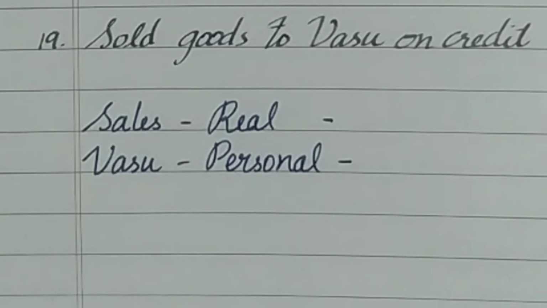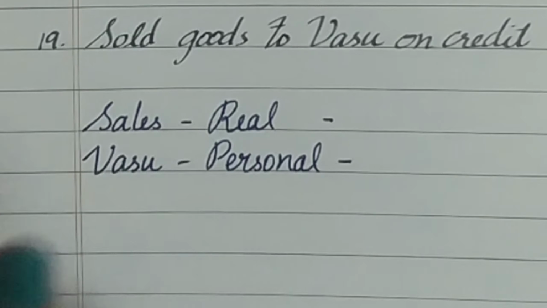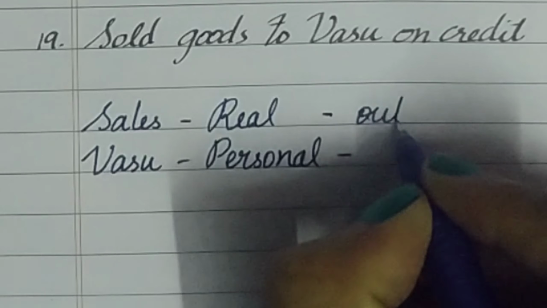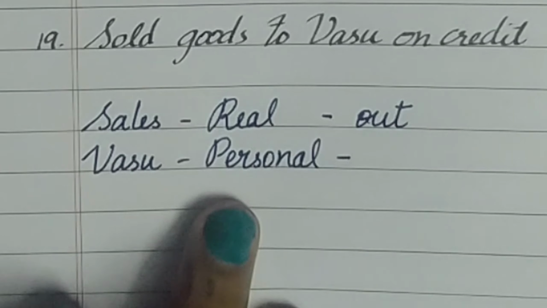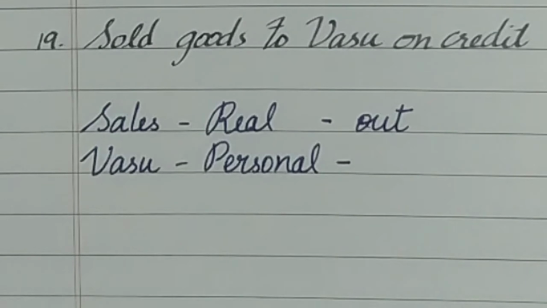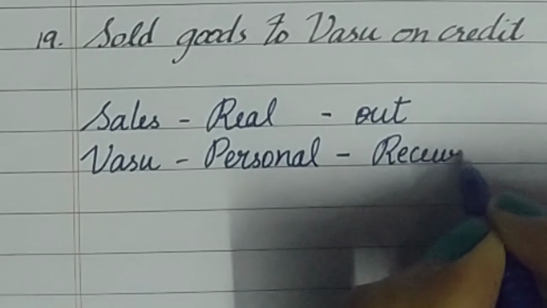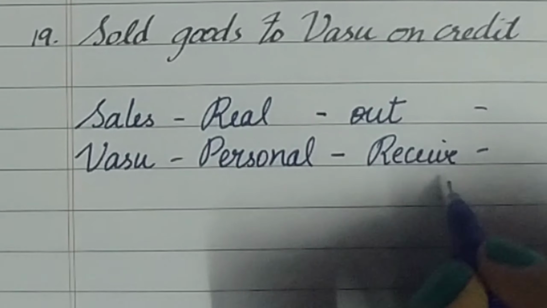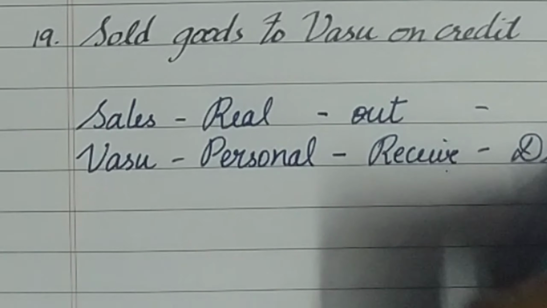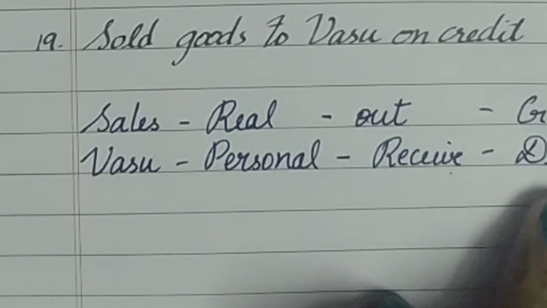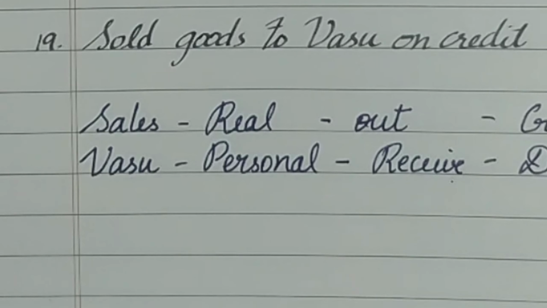So in real account, when you're selling something, sales is happening, you're going to send out the goods, therefore goods are going out of the business. And from Vasu we are supposed to receive the money. So we are supposed to receive money from Vasu, therefore debit the receiver and credit what goes out. Therefore Vasu account debtor to sales account.